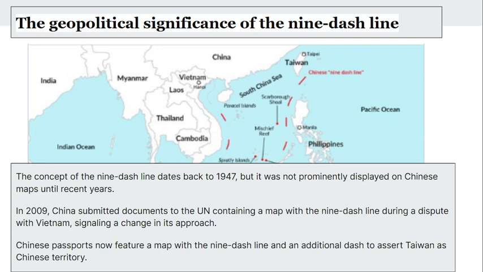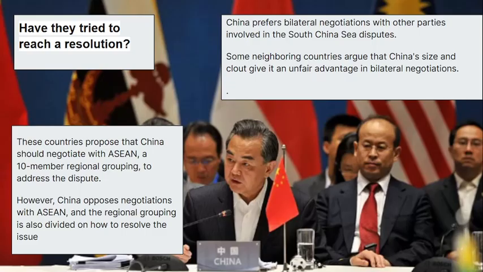So, have they tried to reach a resolution? Like I said, there are many Southeast Asian countries contesting to claim ownership. Have they really tried to reach a resolution? China prefers bilateral negotiations with the other parties, but many of its neighbors argue that China's relative size and clout give it an unfair advantage, because China's geographical area is very large.